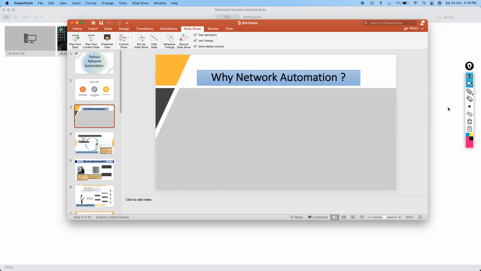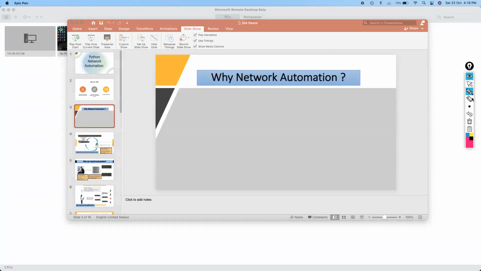Again, I'll just move ahead to explain why it is needed, why there is a need for network automation today. First thing first, I just want to go with configuring and monitoring purpose, right? So see guys, we are paying a huge cost to our monitoring tools, just like SolarWinds, right? But why do we have to pay such a huge cost to these monitoring tools? We can automate, or we can take a backup of our device, we can monitor our device with the help of Python only.